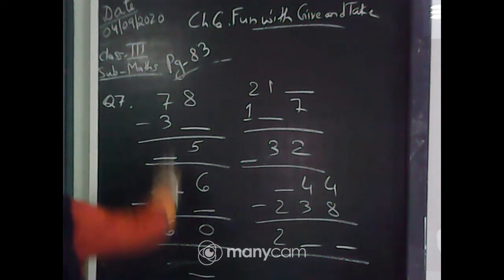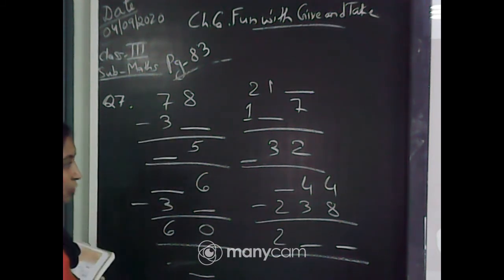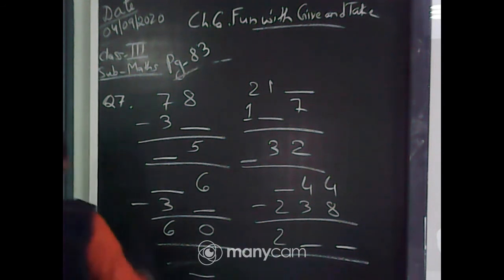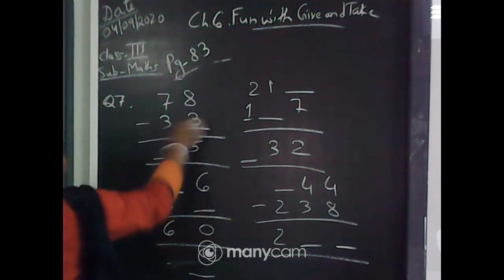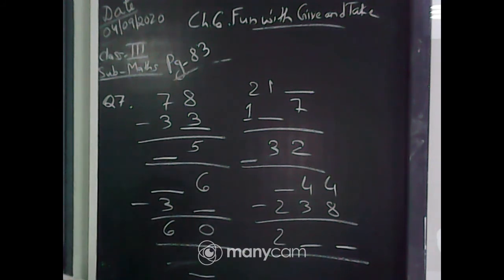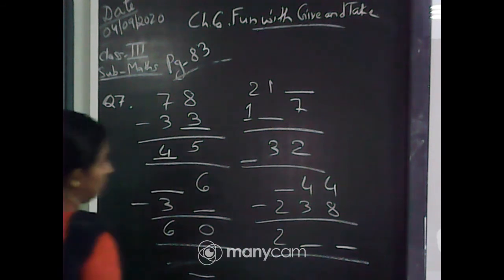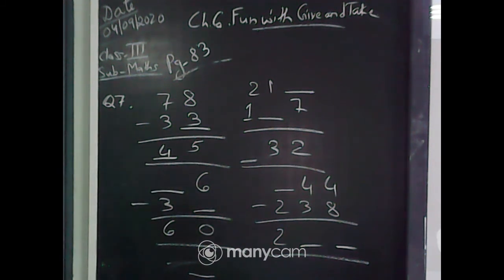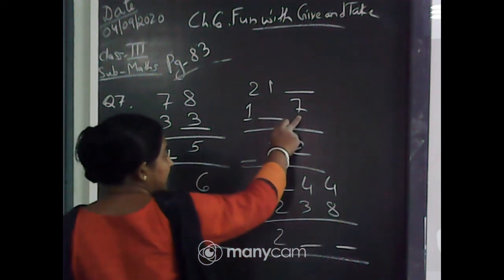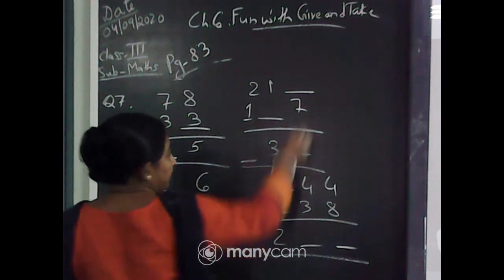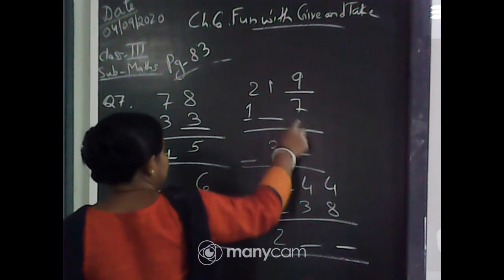With what will you subtract 8 so that the answer will be 5? It is how much? 3. So 8 minus 3 is 5 and 7 minus 3 is 4. So 78 minus 33 is 45. Next, 2, 1 dash. With what will you subtract 7 to get 2? It is 9. 9 minus 7, 2.